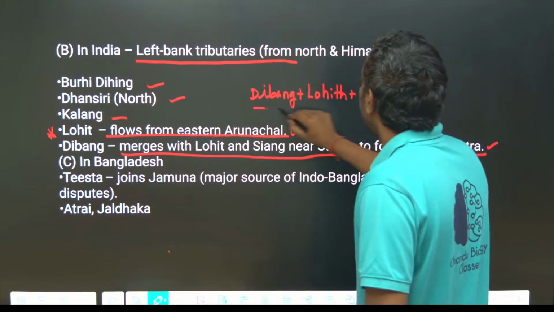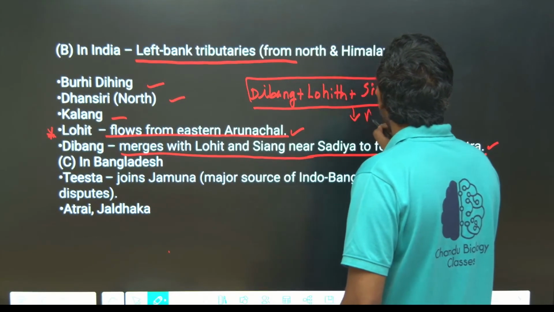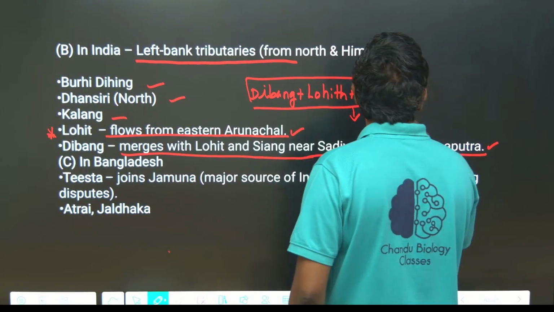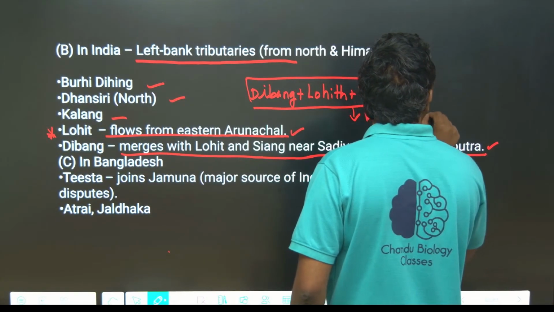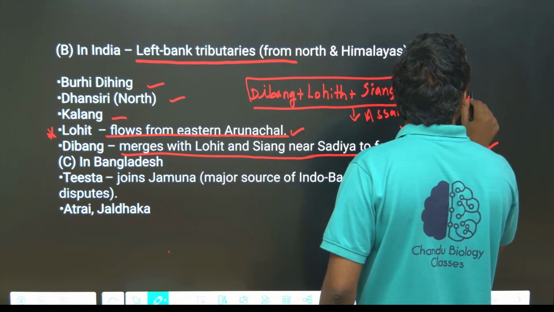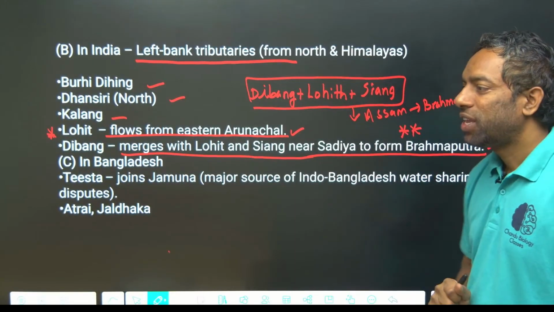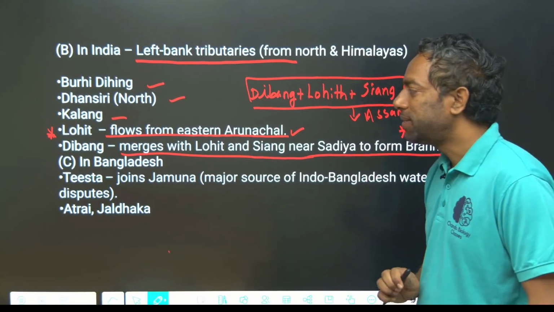These three together, when they enter Assam, we call it Brahmaputra. I hope you guys understand this.